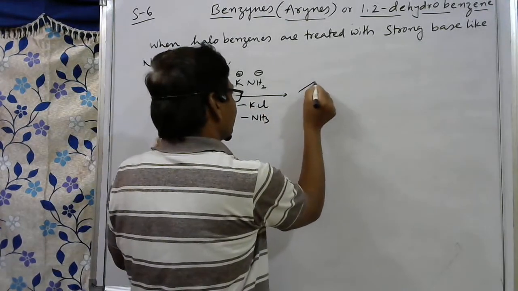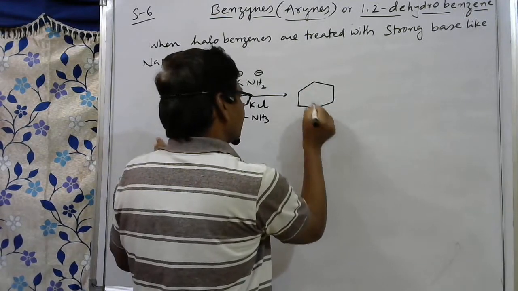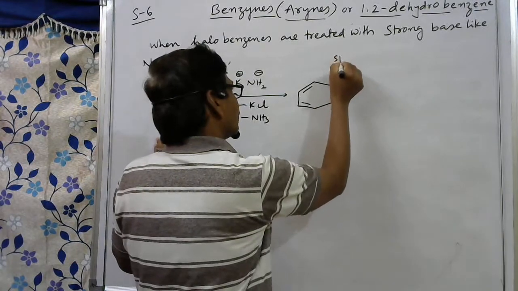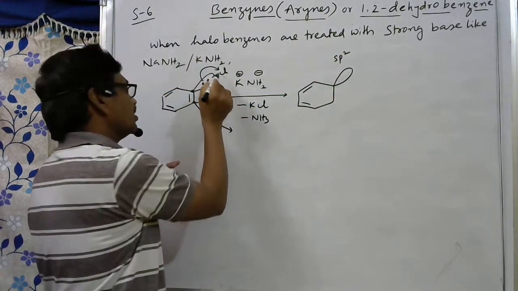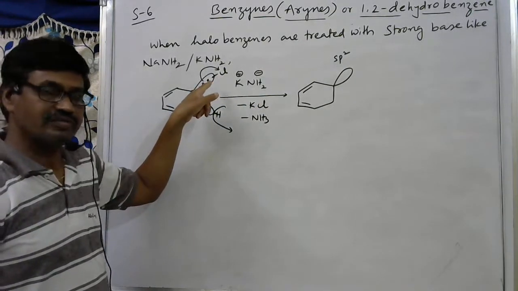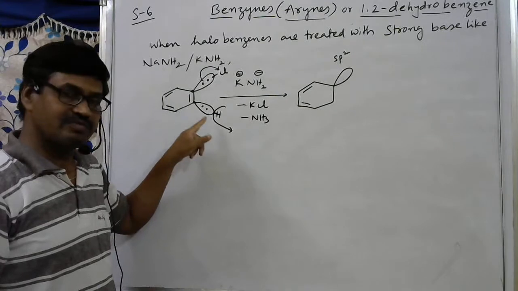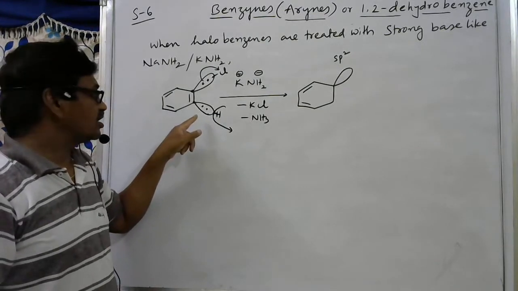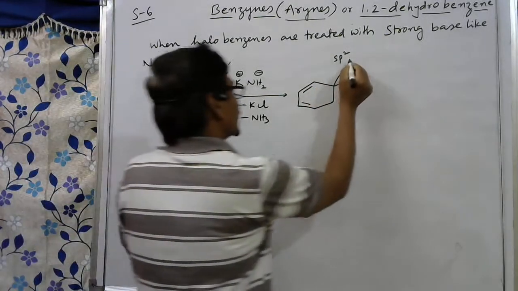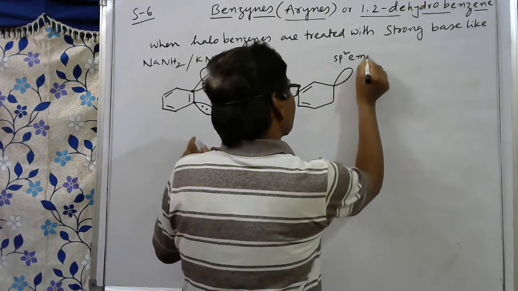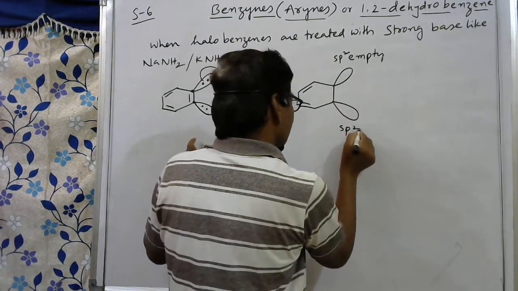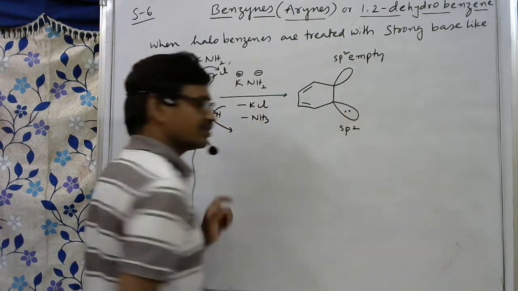So what is remaining here? Once you observe clearly, I am writing here. These are the already present bonds. These are the sp2 hybrid orbitals. Now this one is vacant because chlorine is eliminated as Cl minus ion by taking the two electrons present in the bond. And hydrogen is eliminated from this bond without taking the electron pair, so this sp2 hybrid orbital is empty, and here one more sp2 hybrid orbital contains an electron pair.